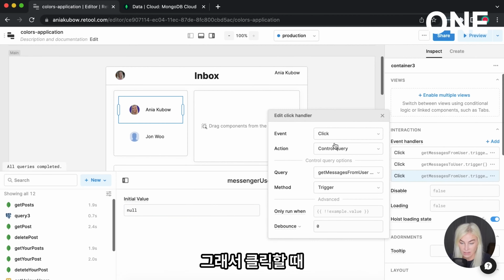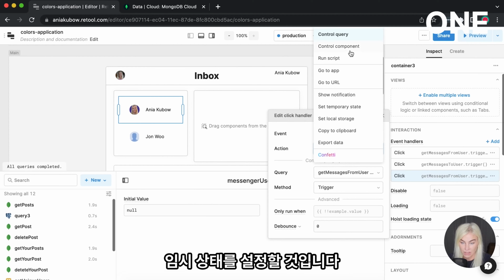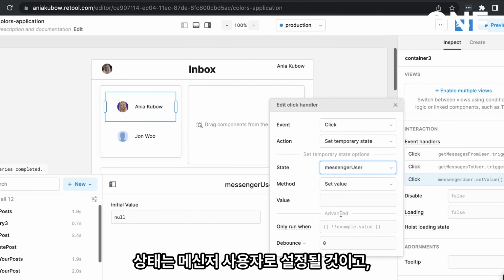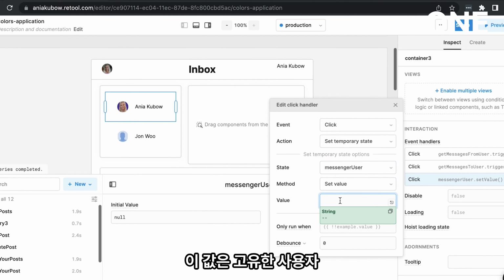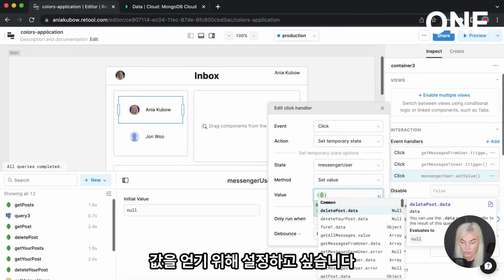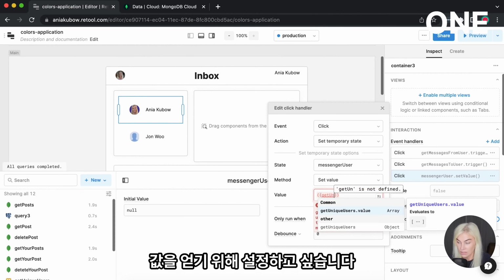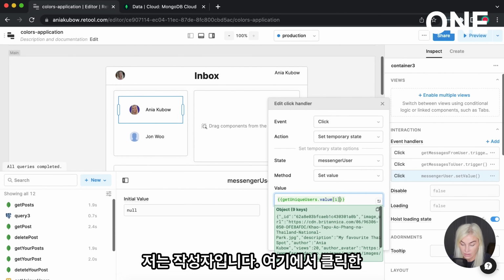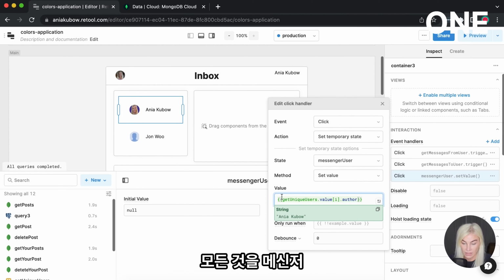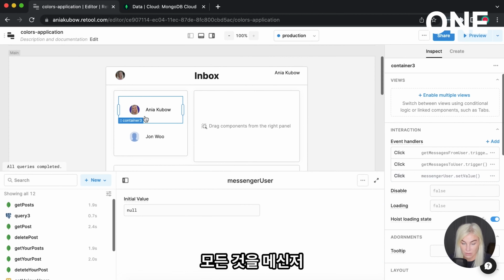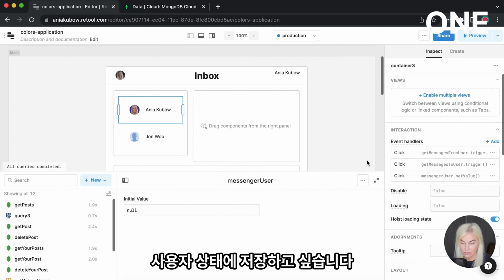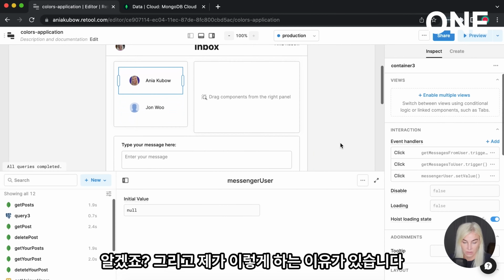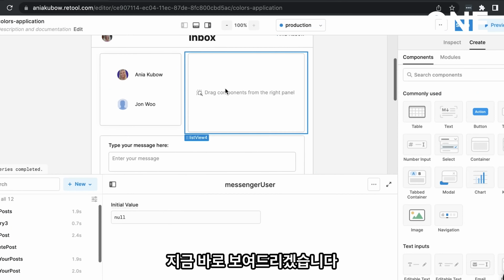So I'm going to set on click. I'm going to set temporary state. The state is going to be messenger user. And the value of this, I want to set to get unique user value I author. Okay, so whatever I clicked on here, I want to save it to state of messenger user. Okay, and I'm doing this for a reason. I'm going to show you why now.